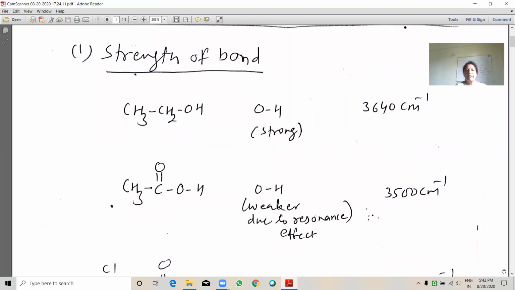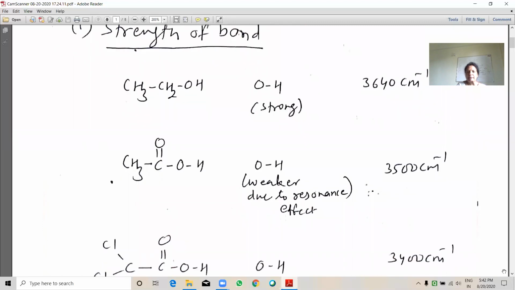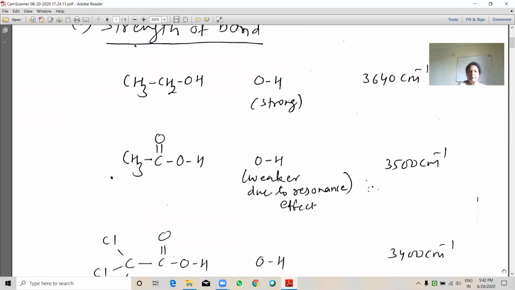See here, the hydroxy group. This bond in primary alcohol is a strong bond, right? Whereas in acetic acid, it is weak due to the resonance effect. So when it is strong, its frequency is higher, that is 3640 inverse centimeter, whereas in acetic acid it is weak, so its frequency is lower, about 3500 inverse centimeter.